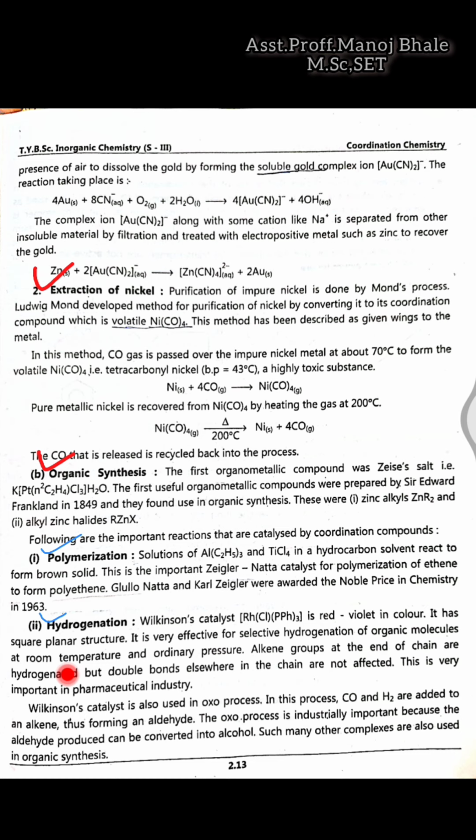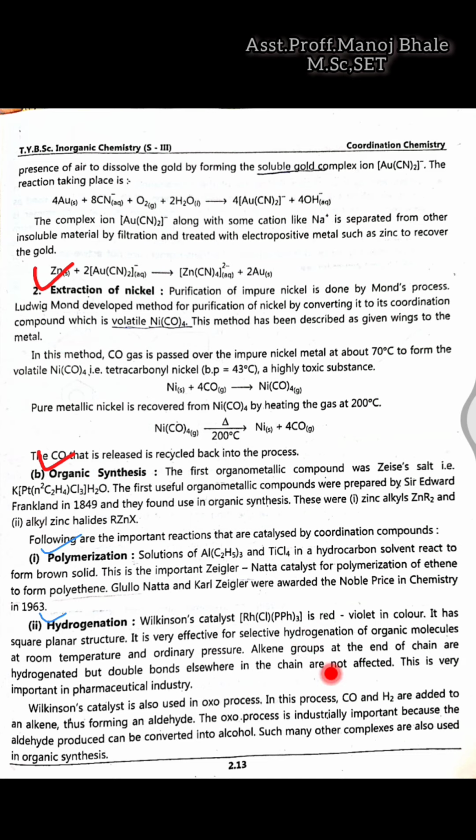At each square there is one ligand, which is known as the square planar structure, and it is effectively used for the hydrogenation of organic molecules at room temperature and ordinary pressure. Before, we needed a special reactor for the hydrogenation reaction, which needed high temperature or high pressure. But with the use of this Wilkinson catalyst, reactions occur at room temperature and ordinary pressure. That means safe reactions are possible here with the use of this Wilkinson catalyst.